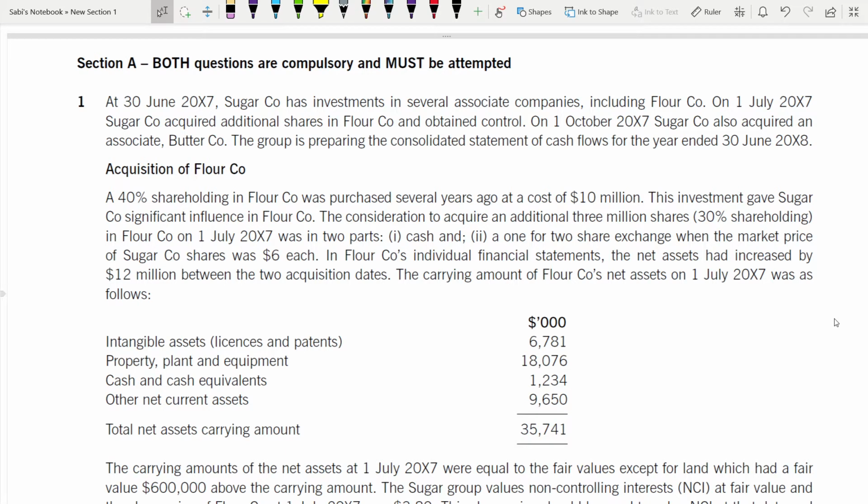Dear friends, welcome to September-December 2020. This is the latest paper of SBR and I'm going to solve question 1, which is for 30 marks.